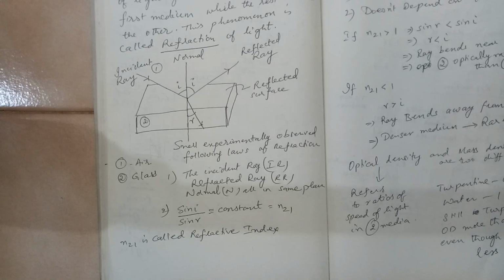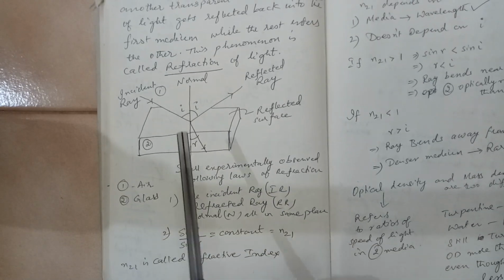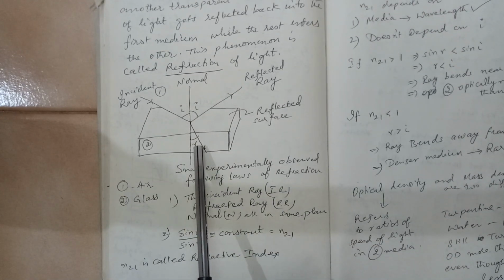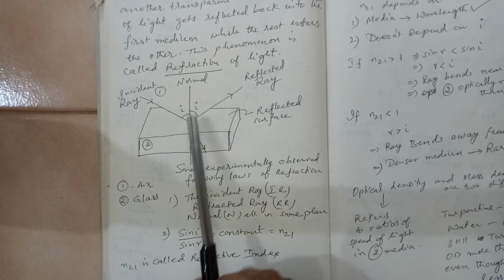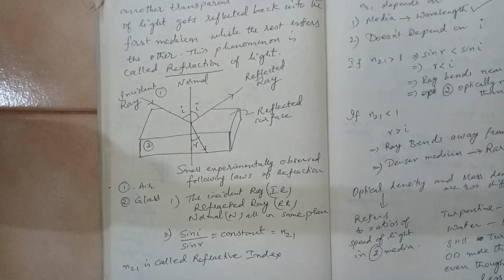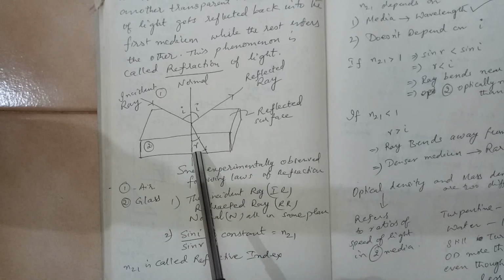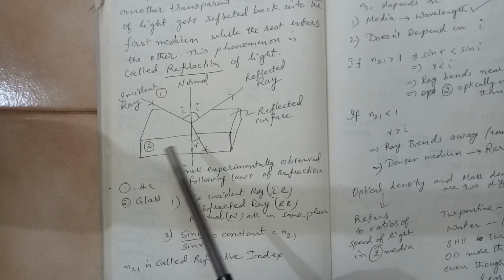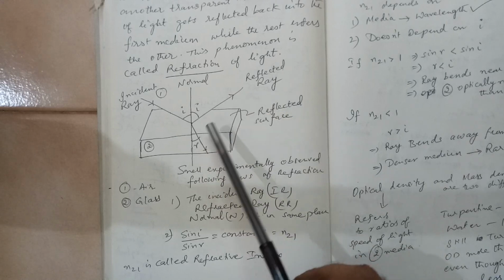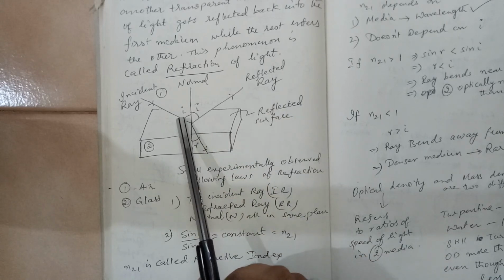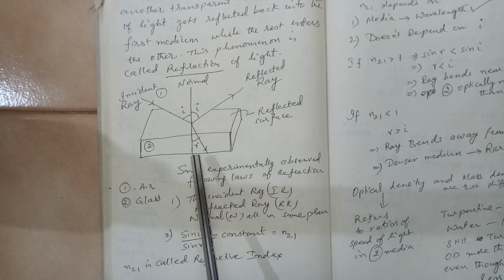One point you need to remember and understand here is that this angle of incidence and angle of refraction are always calculated with respect to the normal. Remember this point. Here I am using r. Earlier also for angle of reflection we have used r, so don't get confused over there. So here incidence I have shown as i, and refraction I have shown as r.